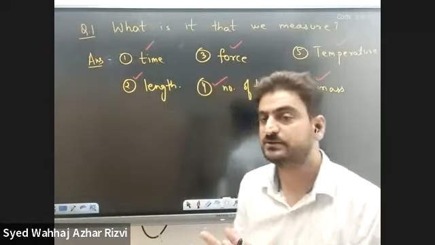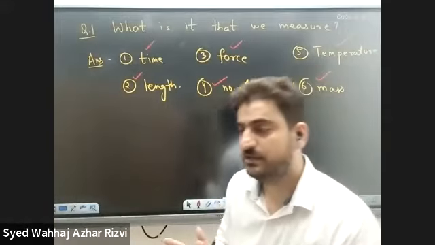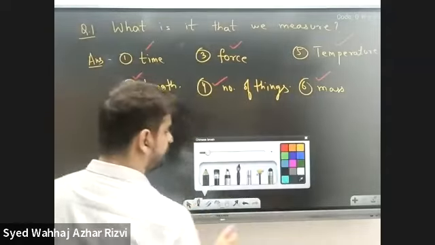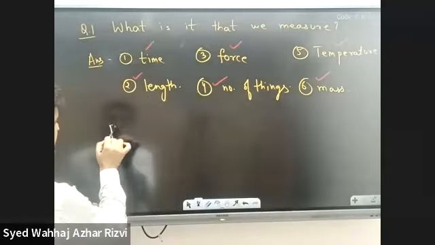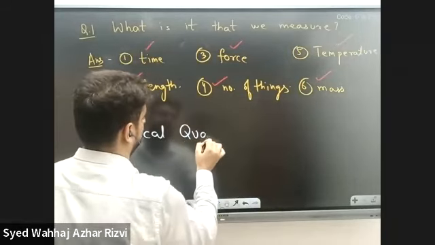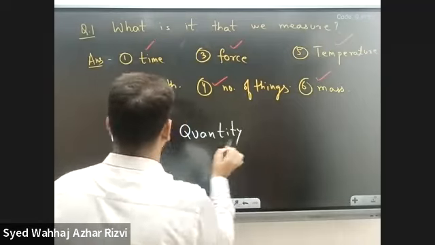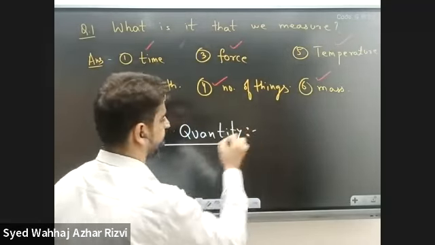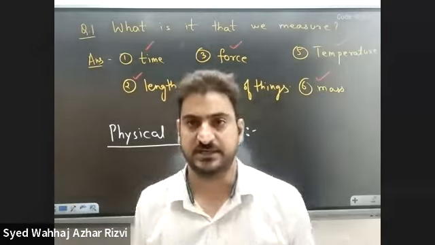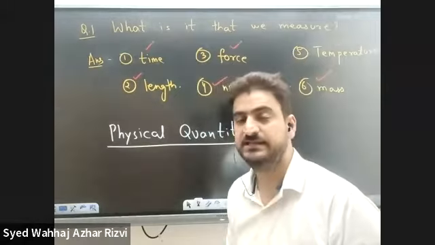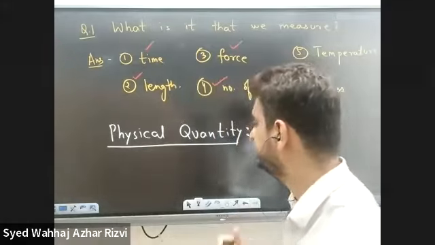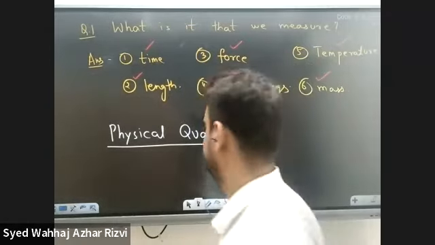So the idea that we are going to deal with today is about the physical quantity. So what is a physical quantity? A physical quantity is something that we can assign a value to. A physical quantity is something that we can measure.